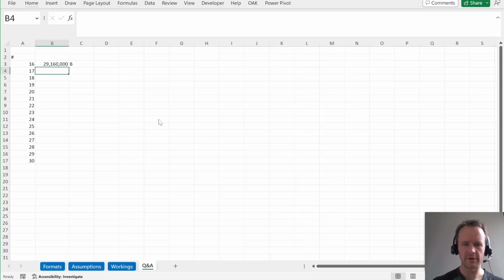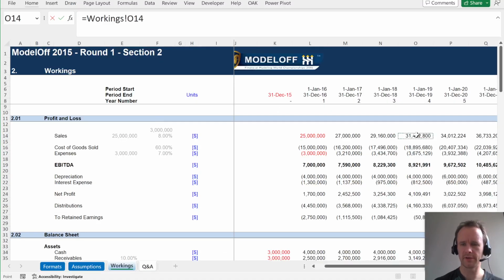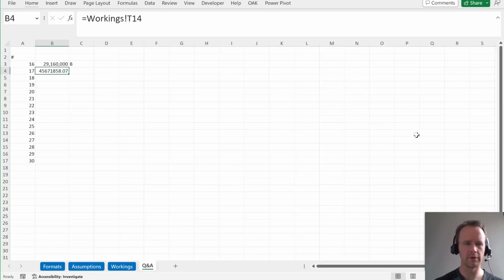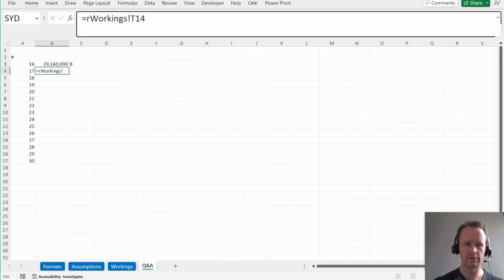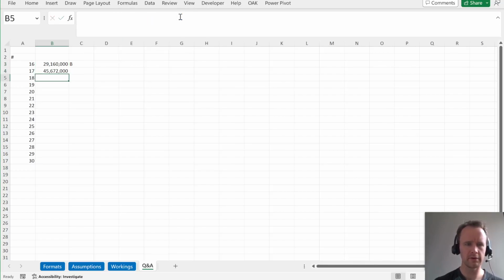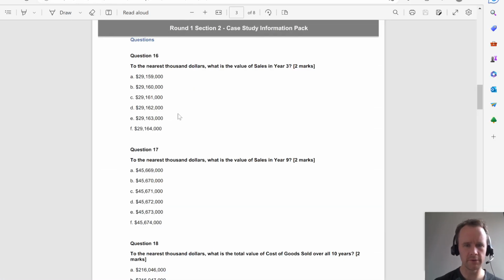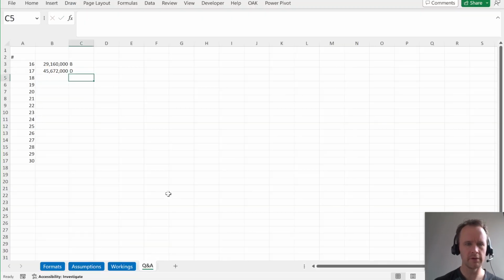Nearest $1,000, the value of sales in year 9. So this is just checking that you've correctly switched from one approach to the other. And I guess I could just go and manually look it up, but I'll round comma minus 3 to get to the nearest $1,000, 45672, which is D.